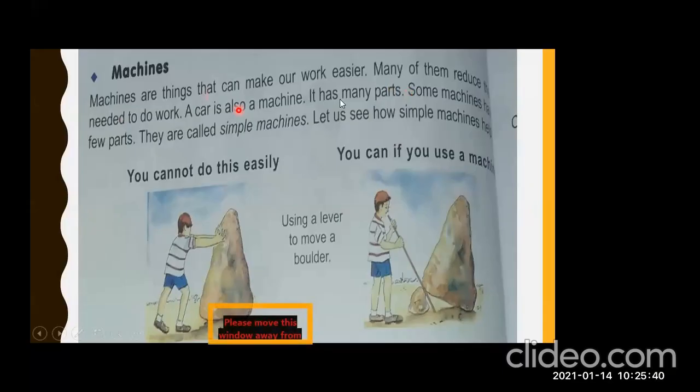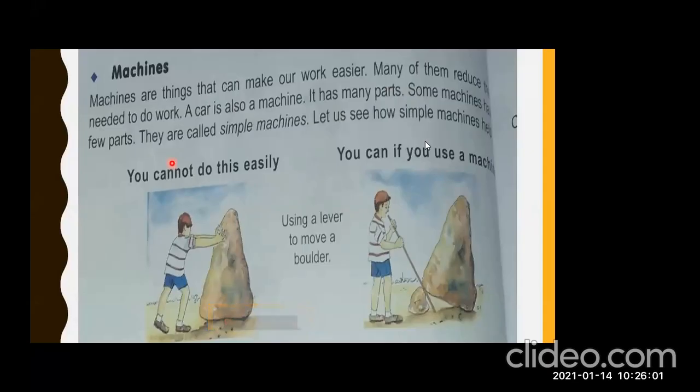Okay, Samiha. So moving forward. Now open your books, page number 94. Machines. Now we are going to talk about machines. Machines are the things that make our work easier. Many of them reduce the force needed to do work.